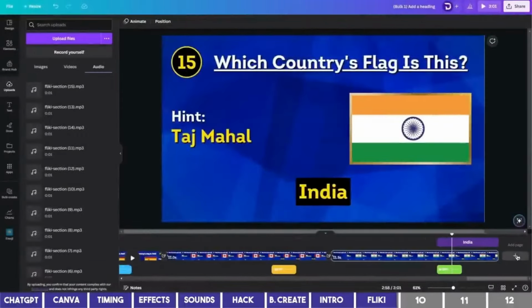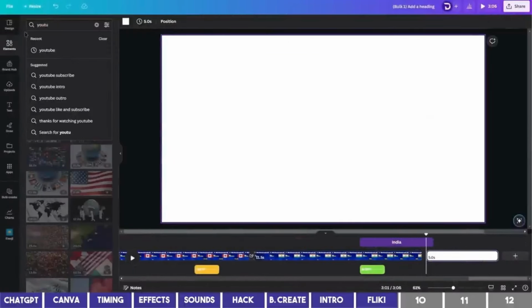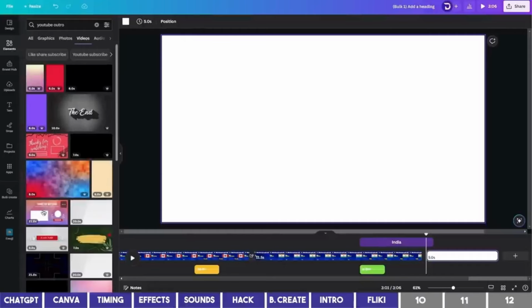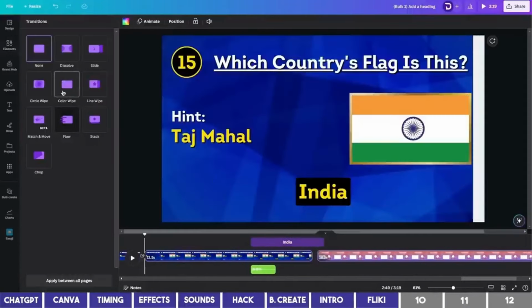You can add an outro as well, so click the plus icon at the end to add a new page, and search for YouTube outro on the video tab. Choose one of these results, and add a color wipe transition before it as well.